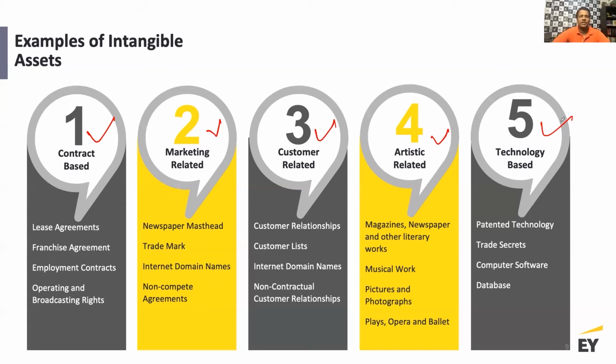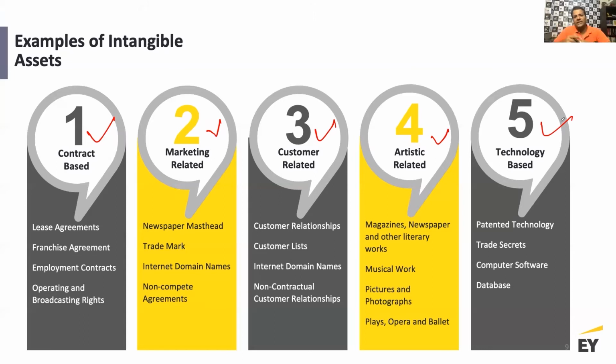We will also cover this when we do Ind AS 103 on business combination. So you could have contract related, marketing related, and also customer related intangibles. What are the customer related? A contractual customer relationship, a non-contractual customer relationship, a customer list, and so on. All of them are also a type of intangible asset.